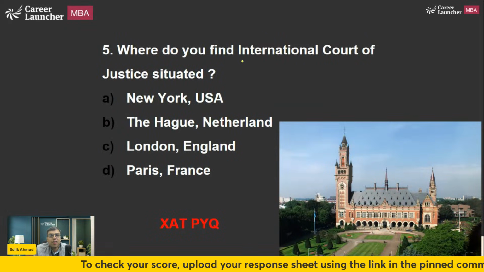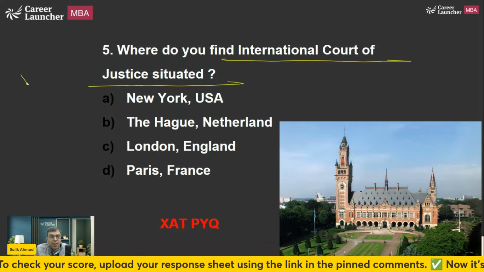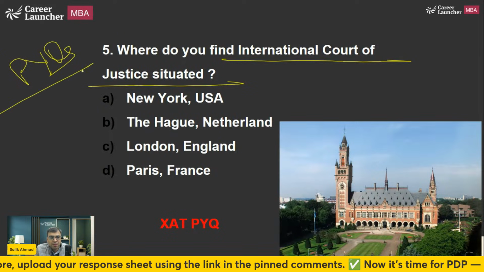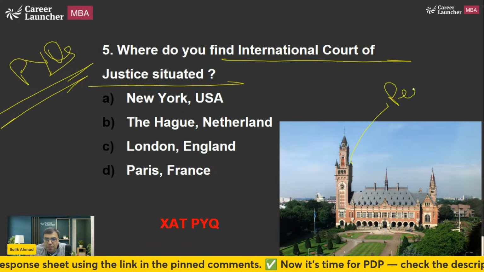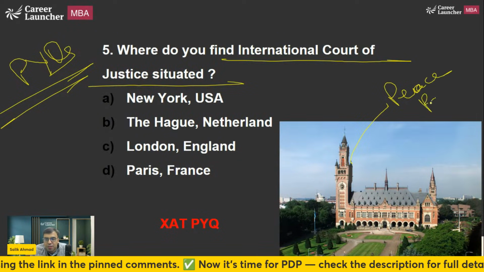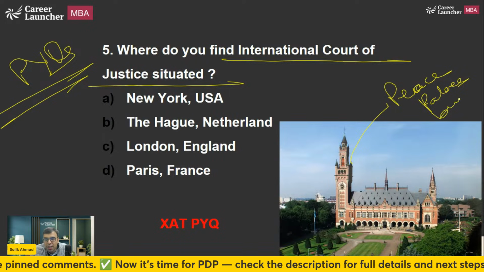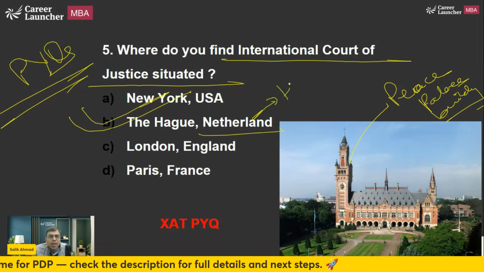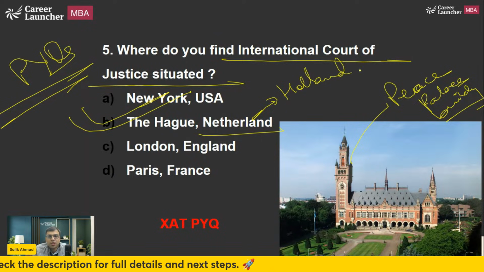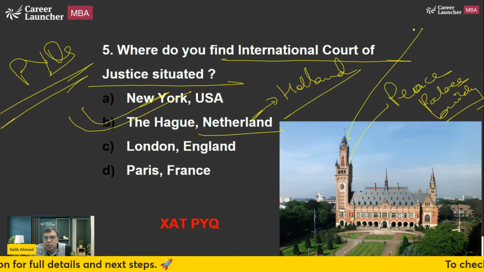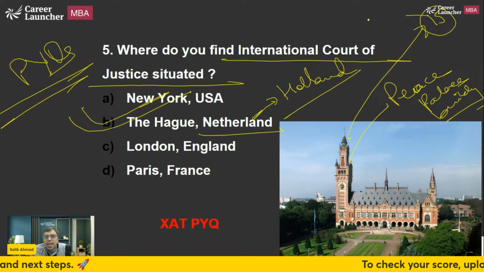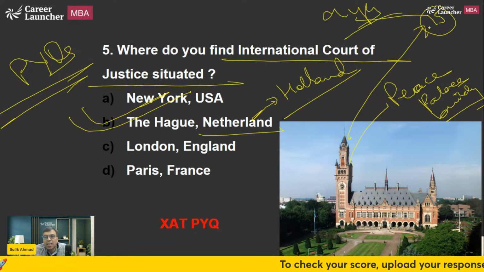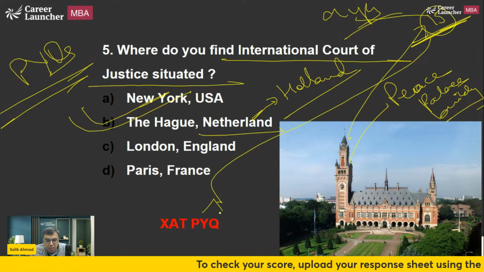Next is, where do we find International Court of Justice? These are the PYQs I've told you. This is the Peace Palace building. Okay. So it is in The Hague, Netherlands. Netherlands का old name है Holland. I'm sure you must be aware. So there you will find 15 judges elected for 9 years. And there is one judge from India. His name is Justice Dalveer Bhandari.